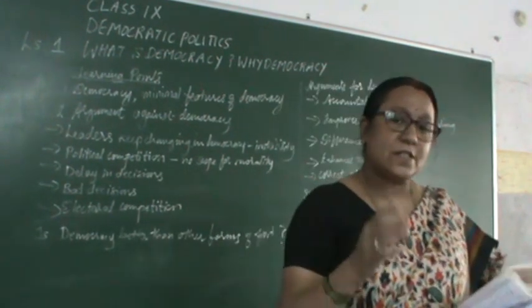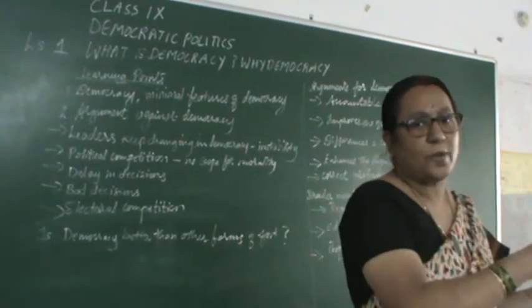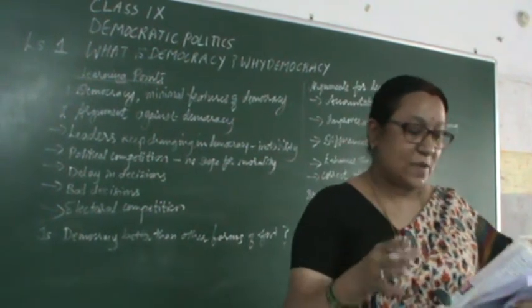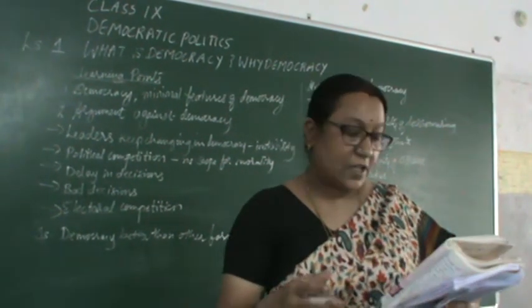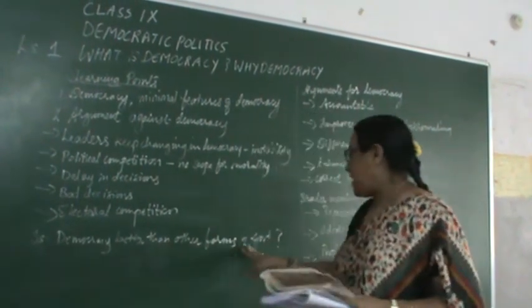But there is nothing called ideal. You cannot say that democracy is a perfect form of government. But that is not the question we face in real life. The real question we face is different. Is democracy better than other forms of government?